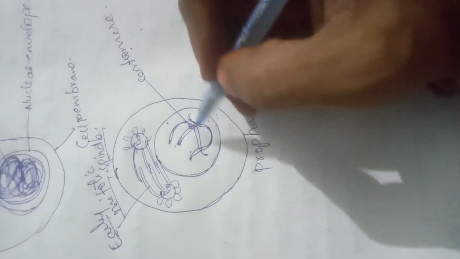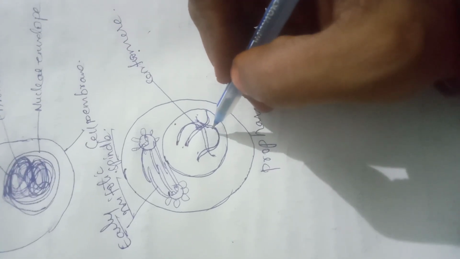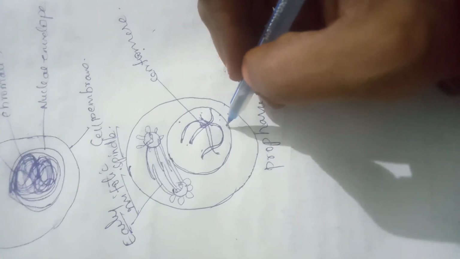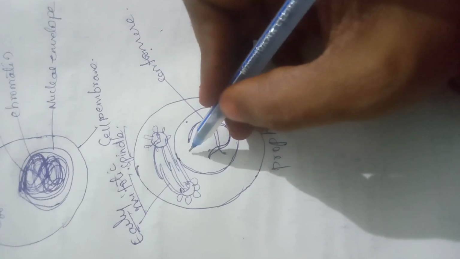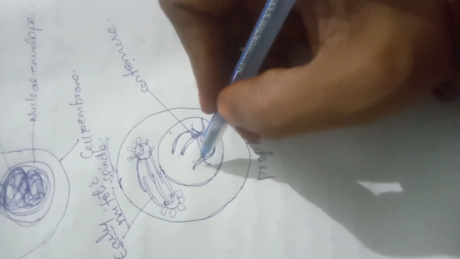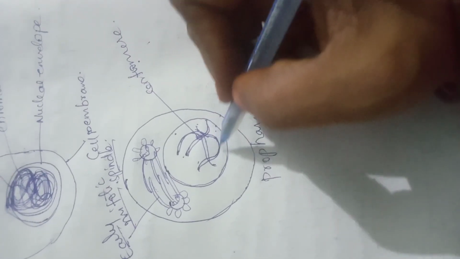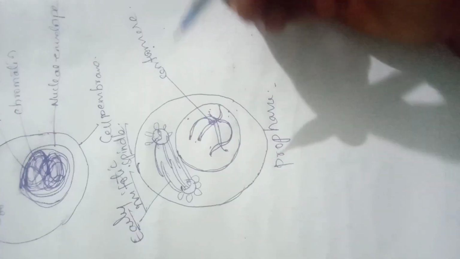Both of them will disappear. This is also one of the characteristic features of the prophase. And the early mitotic spindle is formed, and chromosomes consist of two sister chromatids in the prophase or prometaphase condition. Next,